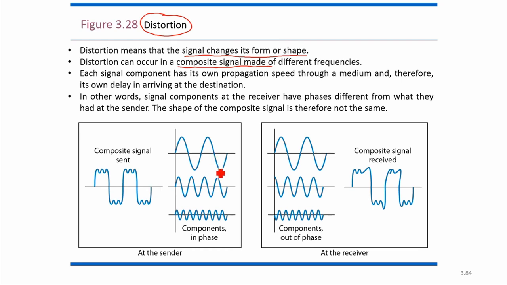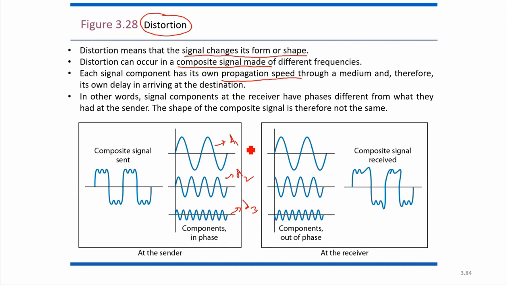So if different components of the signals are there, why will there be a distortion? Because of the delay, because of the propagation speed of each of the signals through a medium. It is going to be transmitted through a medium, a wire. So into that wire, if this signal has some different delay, this has a different delay, D1, D2, D3, then at the receiver end, they will be getting some other forms.